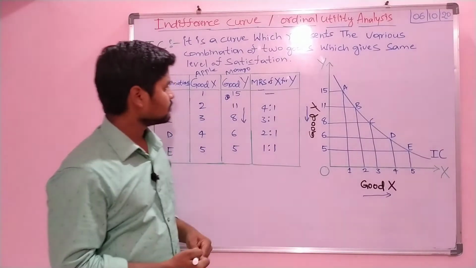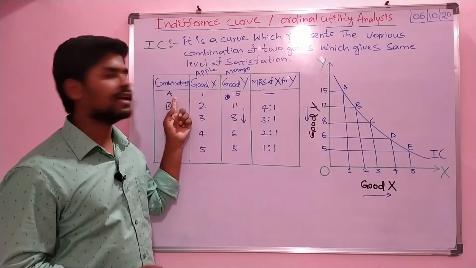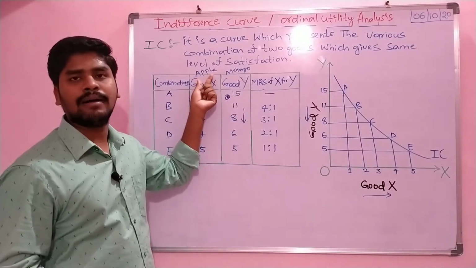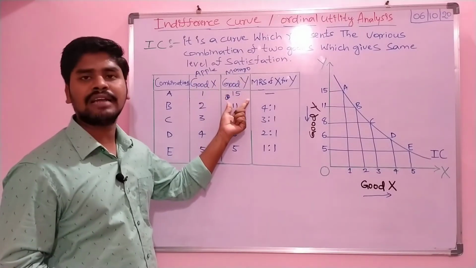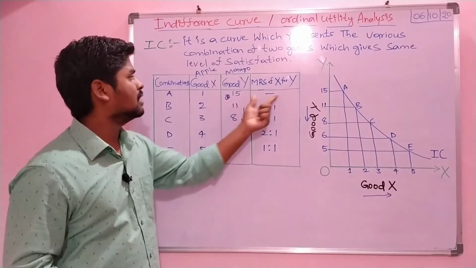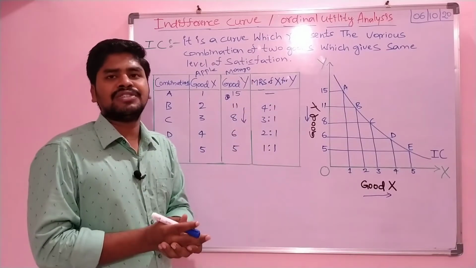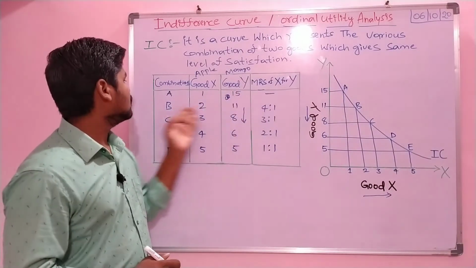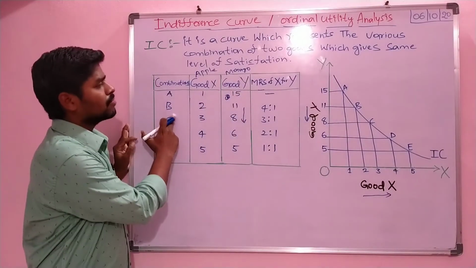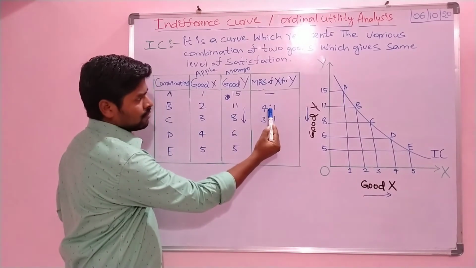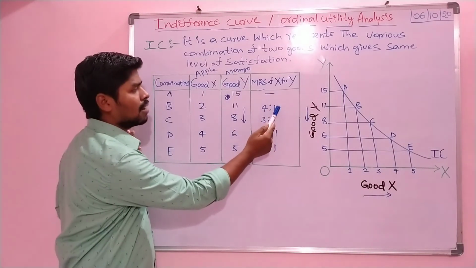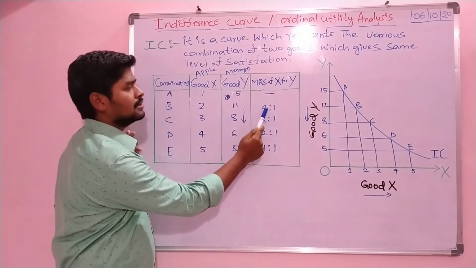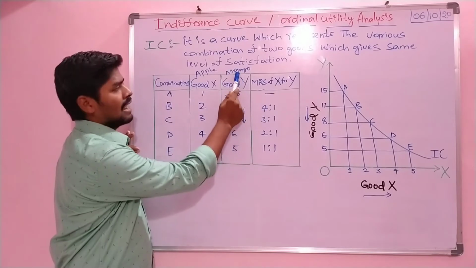So here, first, in combination A, the consumer consumes the first commodity, the apple, and at the same time he will consume 15 units of mangoes. So here there will be no exchange, no forgoing of Y for X, right? And coming to combination B, here for consumption of one commodity of apple, the consumer goes on forgoing 4 units of mangoes.